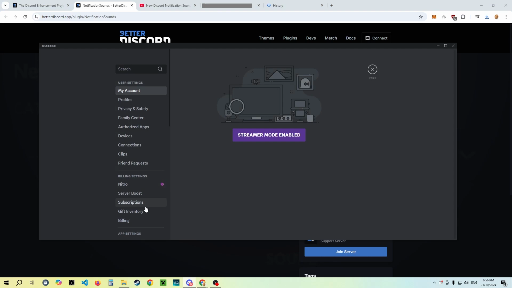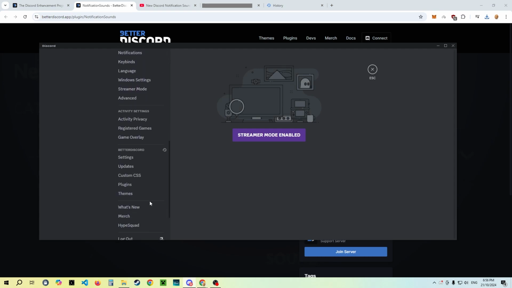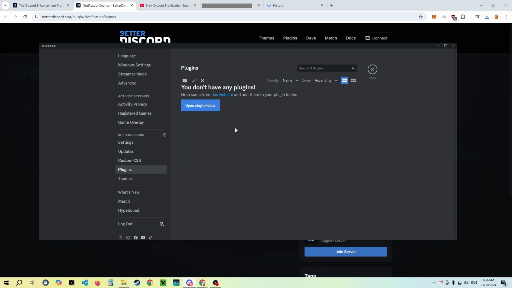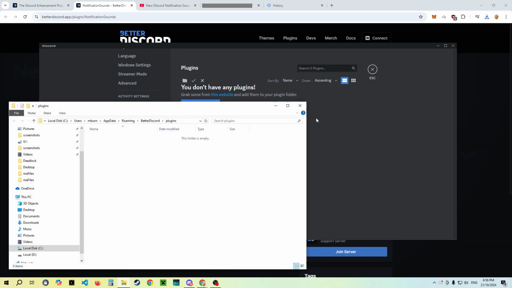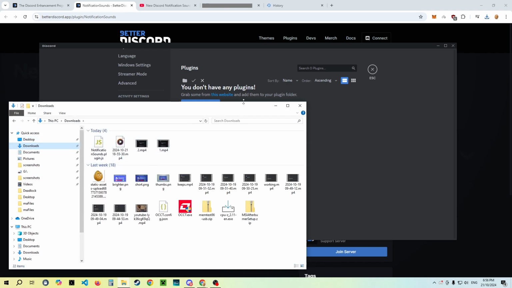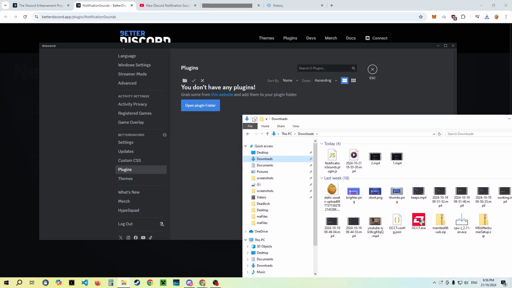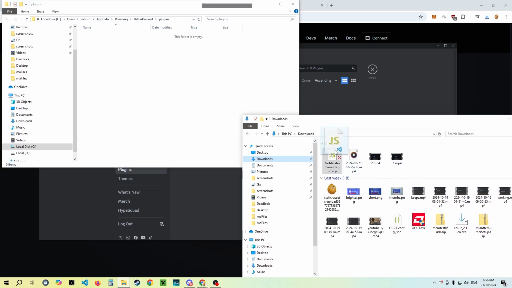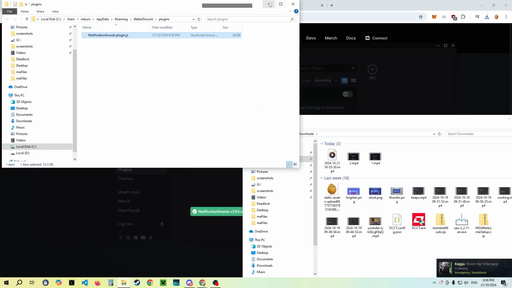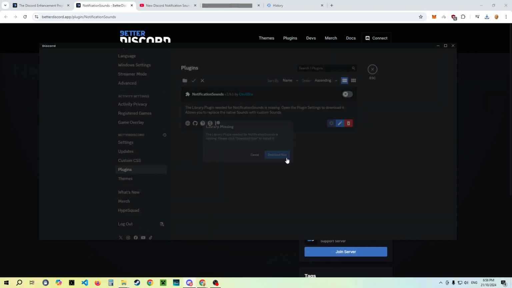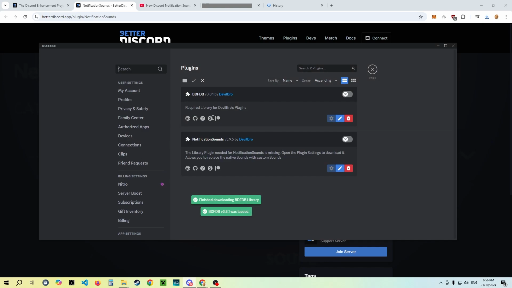Go here to settings, scroll down, and you'll see they've got their own settings here. You want to go to plugins, and then you click this, go to downloads, you want to drag in the thing you've downloaded from the website into this plugins folder. And then it needs something else to install so it works, but you just allow it to install.